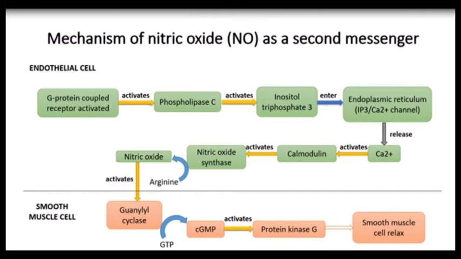Nitric oxide will diffuse out of the blood vessel cells, which are endothelial cells, and get into nearby smooth muscle cells. The nitric oxide receptor in muscle cells, which is guanylyl cyclase, is similar to hemoglobin and also myoglobin, with a heme group inside it. It will bind to nitric oxide and convert GTP into cGMP, which is another second messenger. And then cGMP will bind to protein kinase G, which will prevent cross-bridge formation. Therefore, smooth muscle cells will relax.